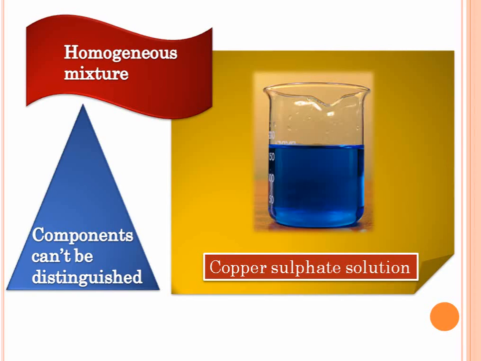You cannot, of course, distinguish the components of a homogeneous mixture. If you look at a copper sulfate solution, you cannot say, oh, this is copper sulfate and this is water. Why? Because copper sulfate and water are not separate in the mixture. They're so spread out in each other that the concentration of copper sulfate and water is the same throughout the mixture. You cannot see separate copper sulfate crystals and separate water in the mixture. So did you understand what a homogeneous mixture is? Basically, a uniform mixture, in which everything is spread out uniformly, is a homogeneous mixture.